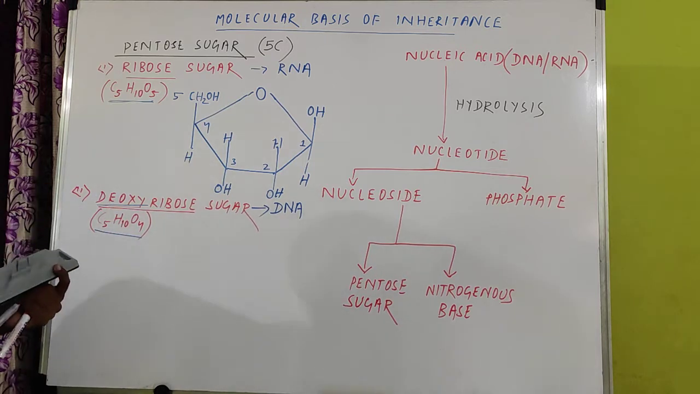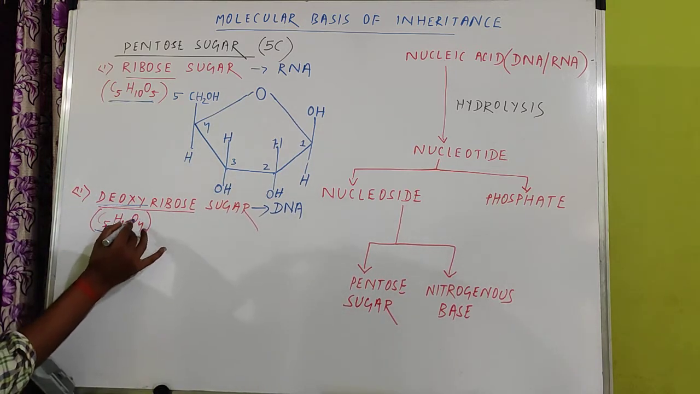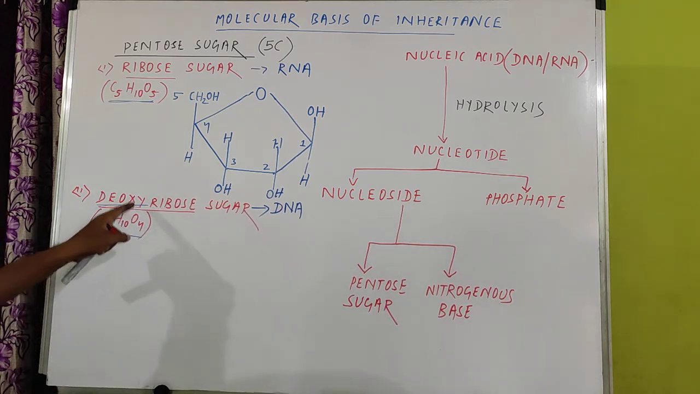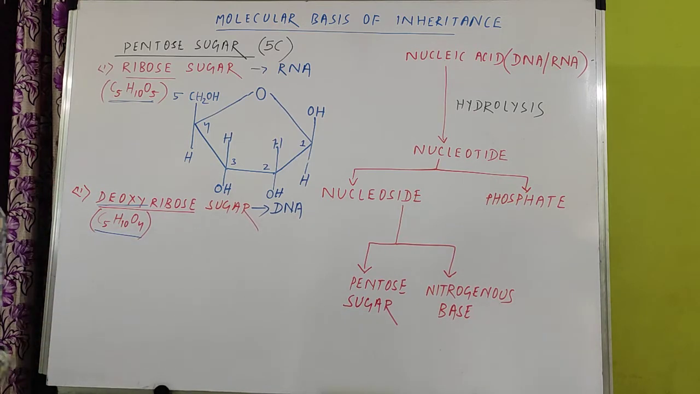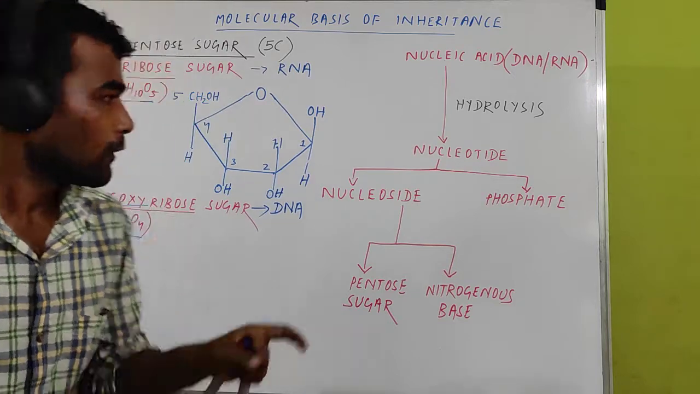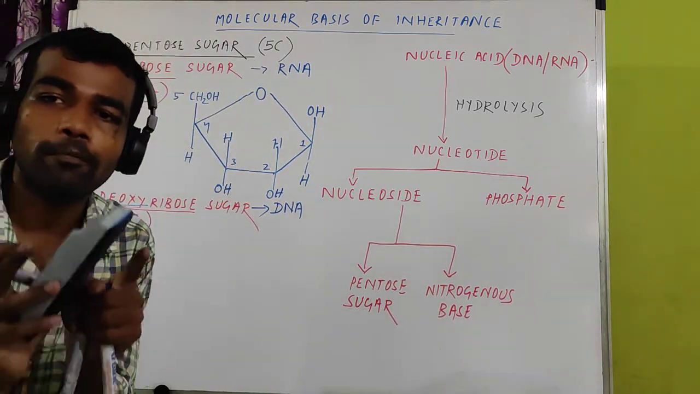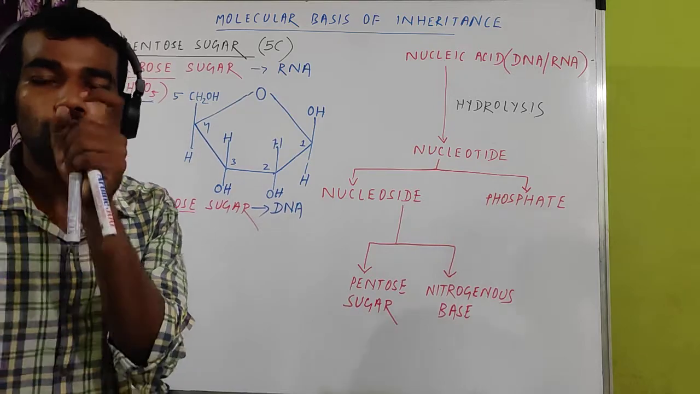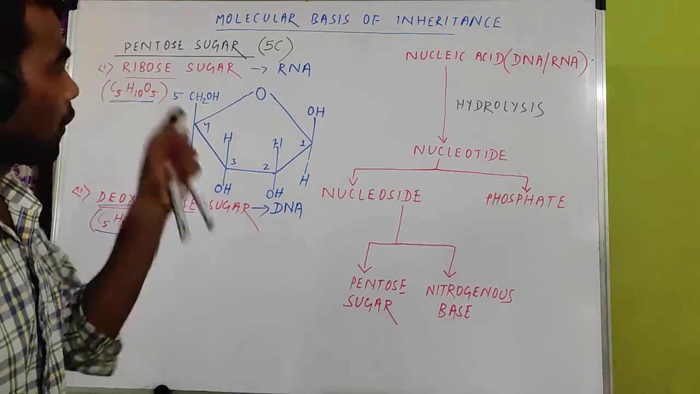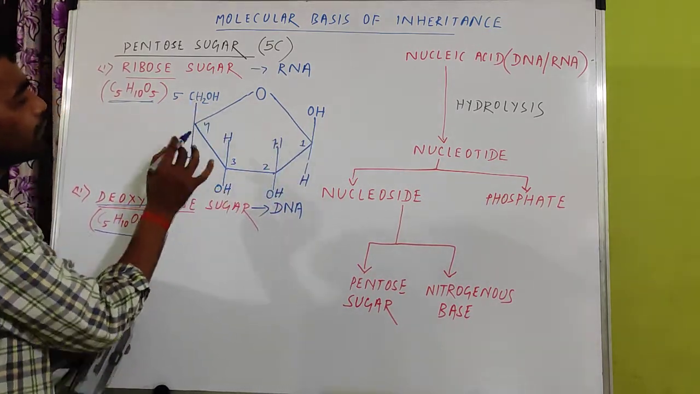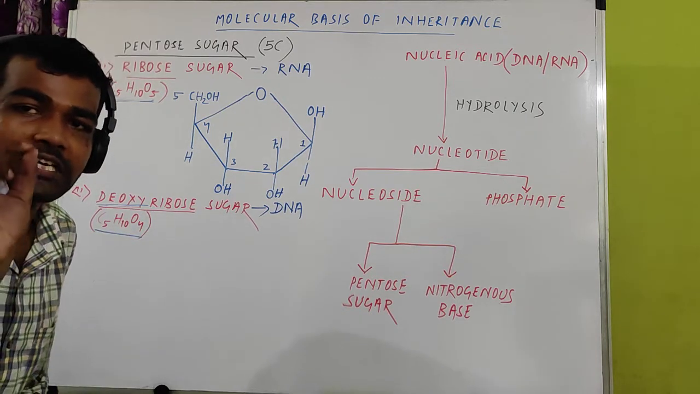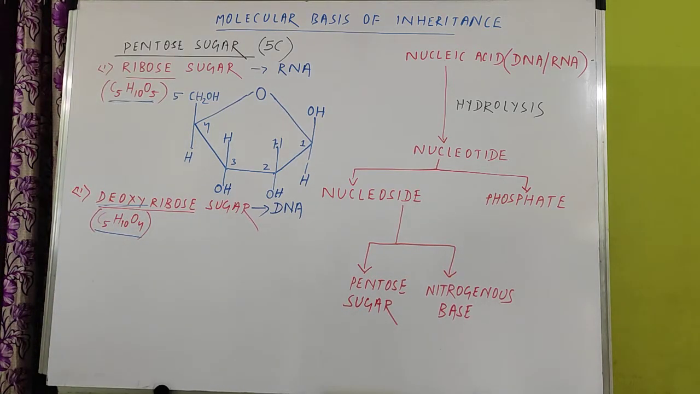almost same. Only difference in the formula, there is one oxygen less. Here oxygen is 5, here oxygen is 4, one oxygen is less. So that's why you have to delete only one oxygen from this structure. But you have to remember which oxygen you should delete. Oxygen is present here, here, and here, so everywhere oxygen is present. But which oxygen should be absent? You have to remember which oxygen should be absent.